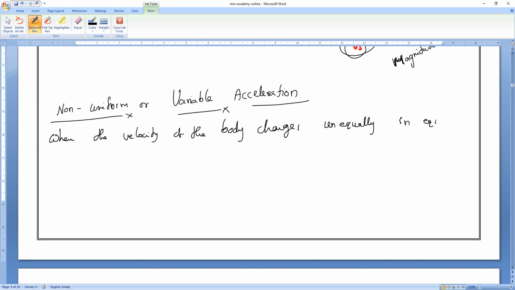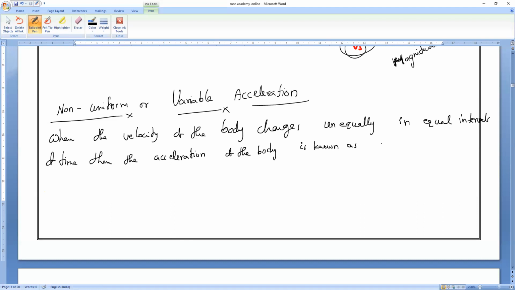Unequally in equal intervals of time. Intervals of time are equally in what? Equally in unequal interval of time, whatever it is, in an interval of time, then the acceleration of the body is known as what, guys?